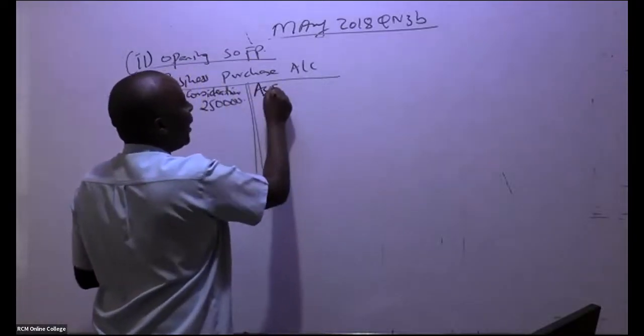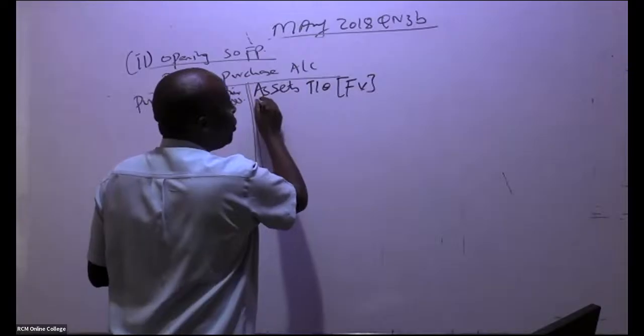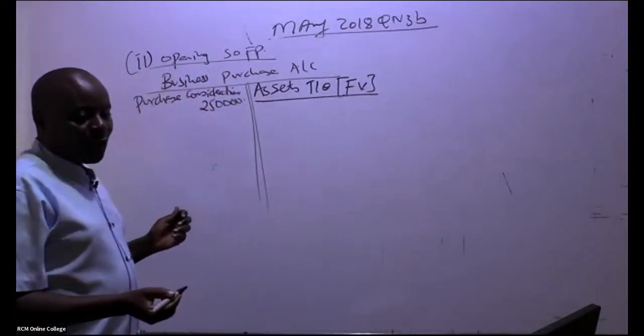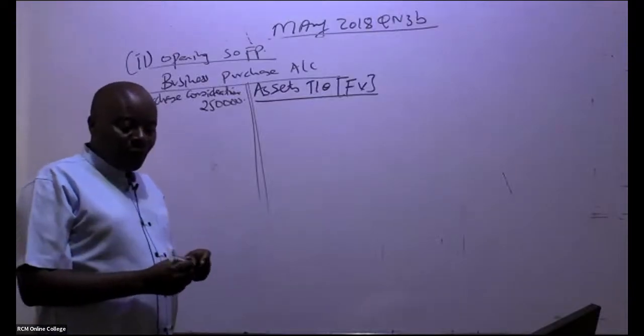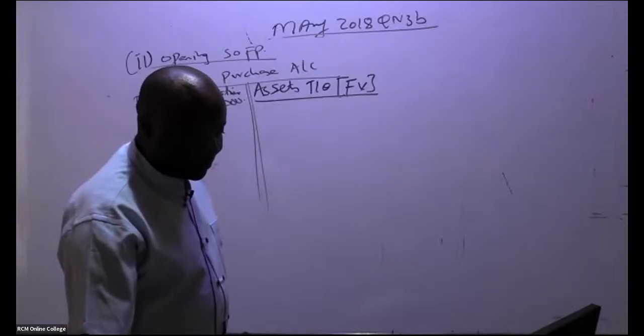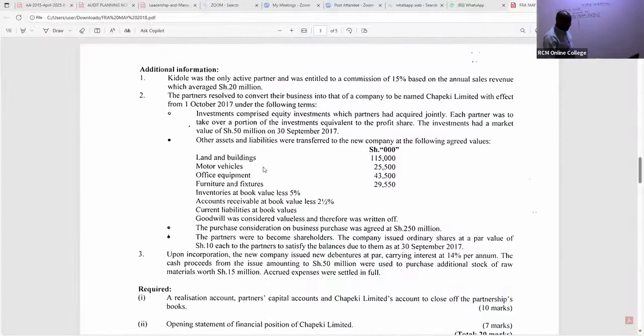So here you say assets taken over. And remember, for assets taken over, you always use fair value. So go to note number 2 and pick this. You are taking them at fair value, at market value. So land and buildings, 115,000. Very easy. These are the assets and liabilities which were transferred to the new company. Land and buildings, 115,000, fair value.